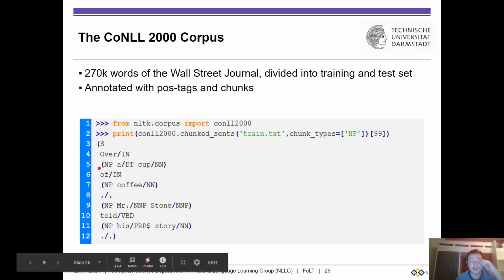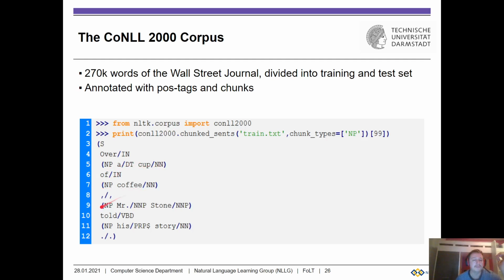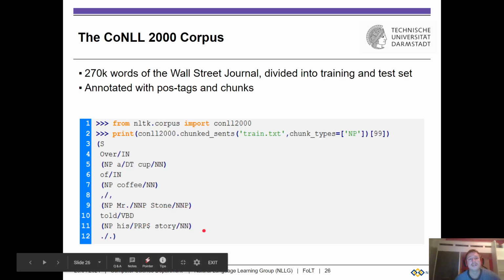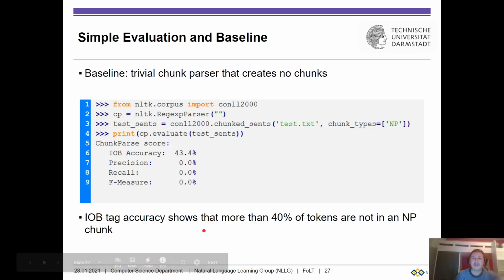And here you see, if you print it out like this, it will tell you where the noun phrases are that you are interested in. So now let us start out with developing some nice chunkers.